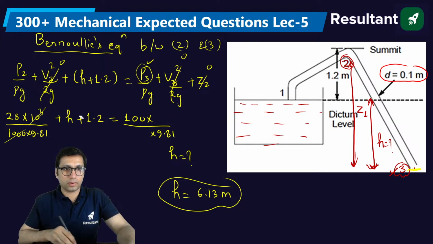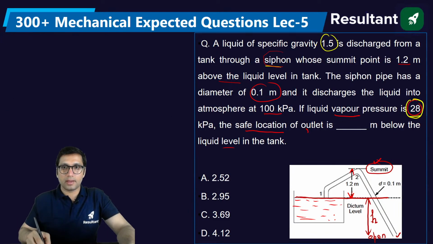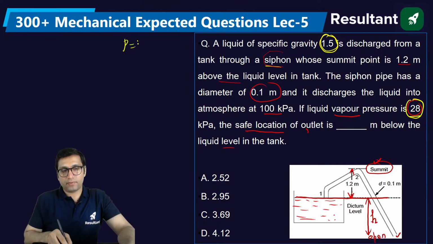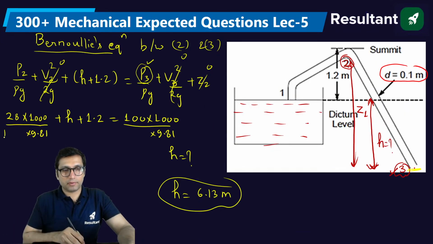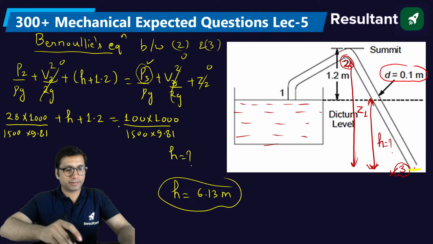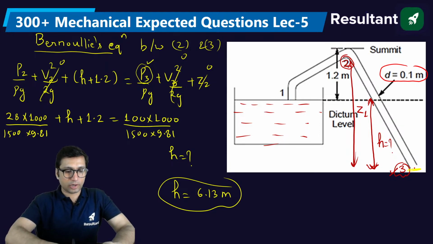Understood what mistake I have done? I have taken density as 1000, but the specific gravity is 1.5. So the density will be 1500, right? That is the mistake I have done. How many of you noticed this mistake? So now let's solve it again.